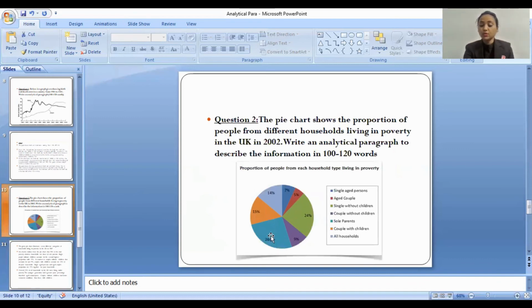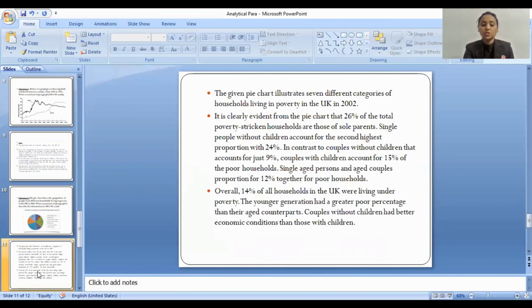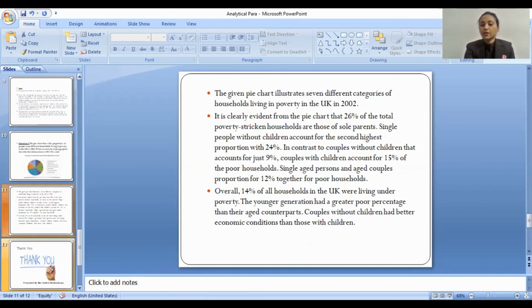So students, according to the percentages given, we are not at all going to include our own personal opinions. Simply the percentages given, the data given, that we are going to jot down in the paragraph. Conclusion. Overall, 14% of all households in the UK were living under poverty. The younger generation had a greater poor percentage than their aged counterparts. Couples without children had better economic condition than those with children. So this is how we are going to construct our analytical paragraph.